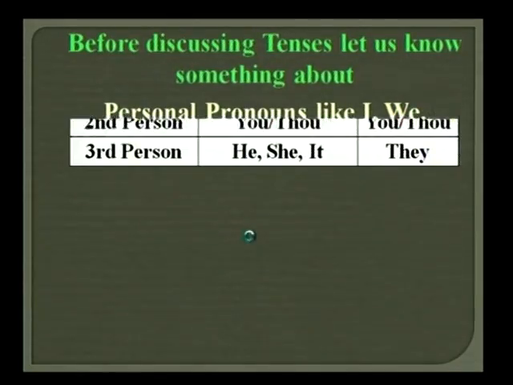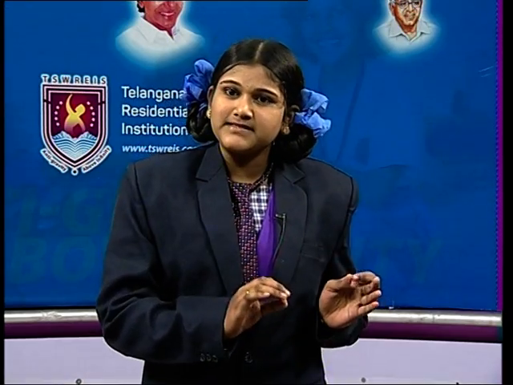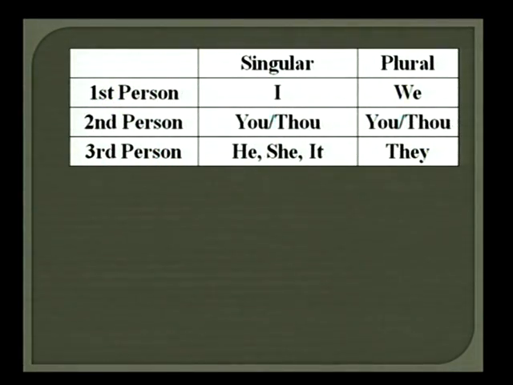So let us know about singular personal pronouns and plural personal pronouns. In first person, the singular is I, and we is first person plural. You, in second person, is both singular as well as plural. And can you guess what are the third person singulars? Exactly, third person singulars are he, she, it and the plural is they.